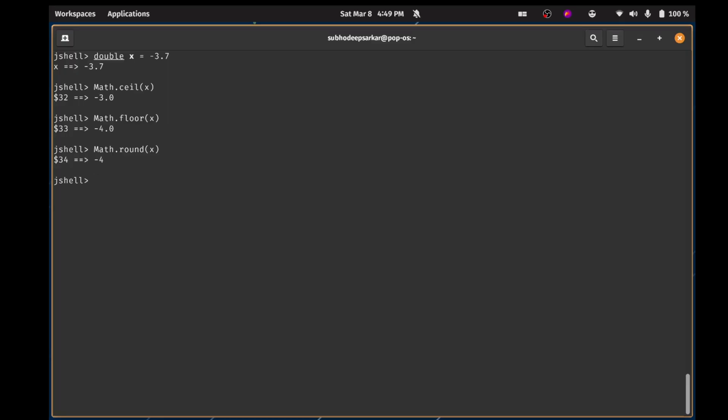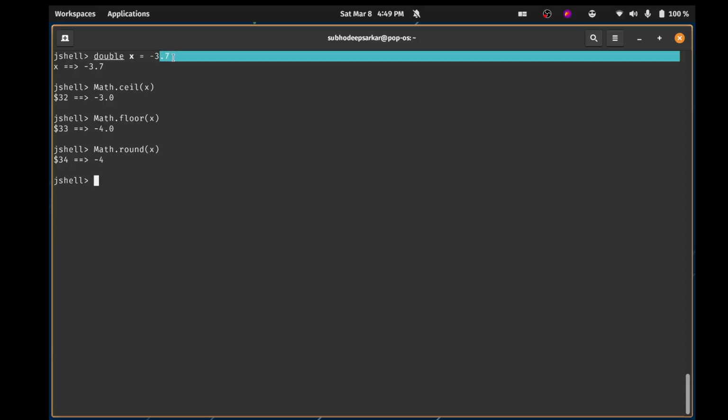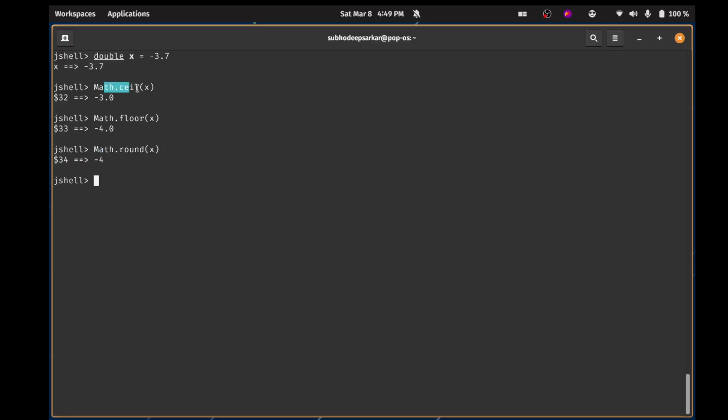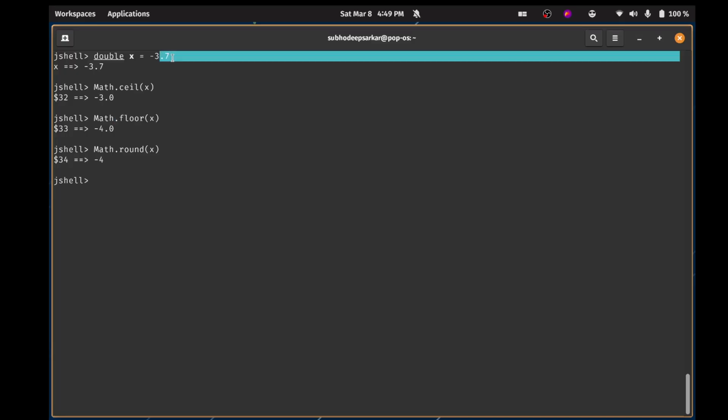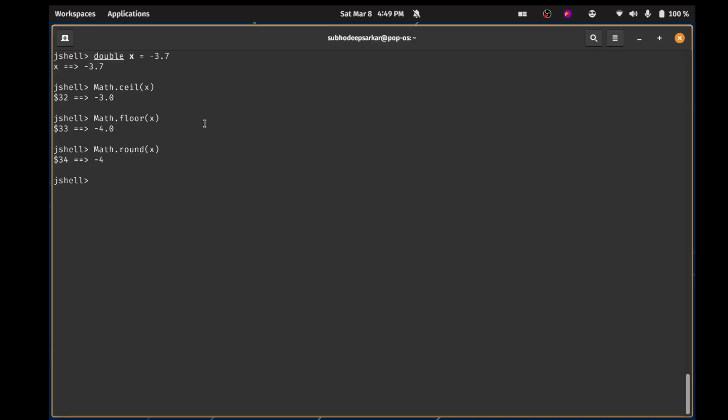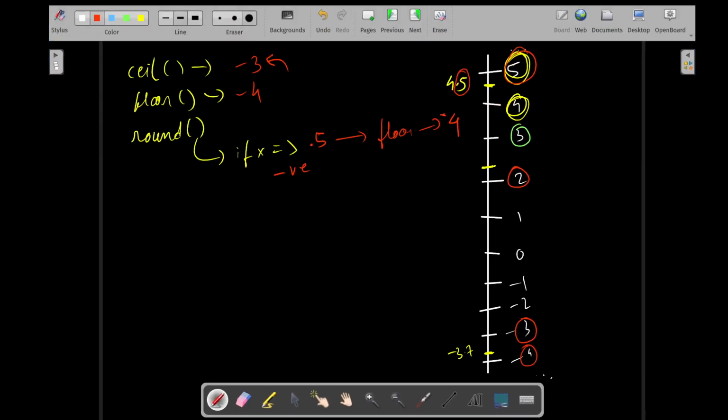Although this is more than 0.5, it works in reverse order. So round will not give ceiling anymore; it will rather give floor if it is more than 0.5. And yeah, we're done with this. Let's go back.